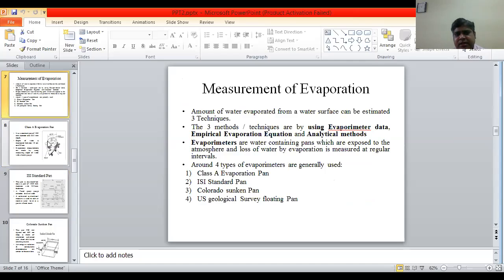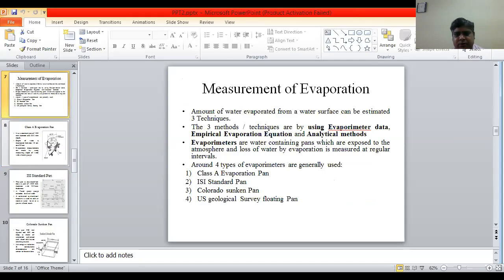Measurement of evaporation. The amount of water evaporated from a water surface can be estimated by 3 techniques: using experimental data, empirical evaporation equations, and analytical methods.